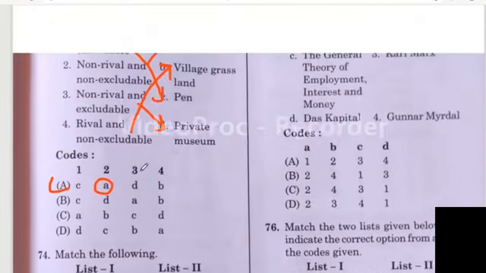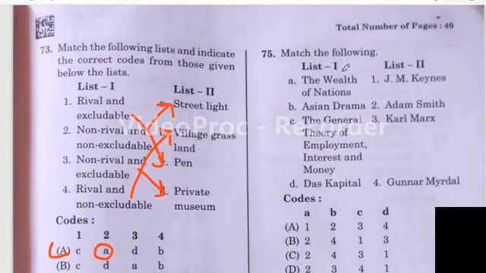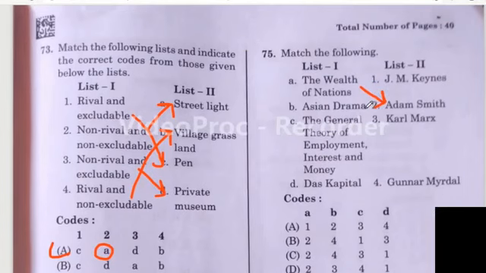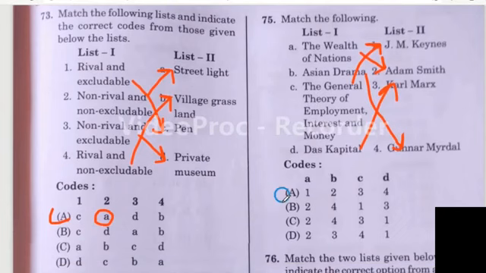Then question number 75. Match the following. This is also a very easy question. The Wealth of Nations is written by Adam Smith. Asian Drama is written by Gunnar Myrdal. The General Theory of Employment, Interest and Money is written by J.M. Keynes. Das Kapital is written by Karl Marx. So the right answer is option B.